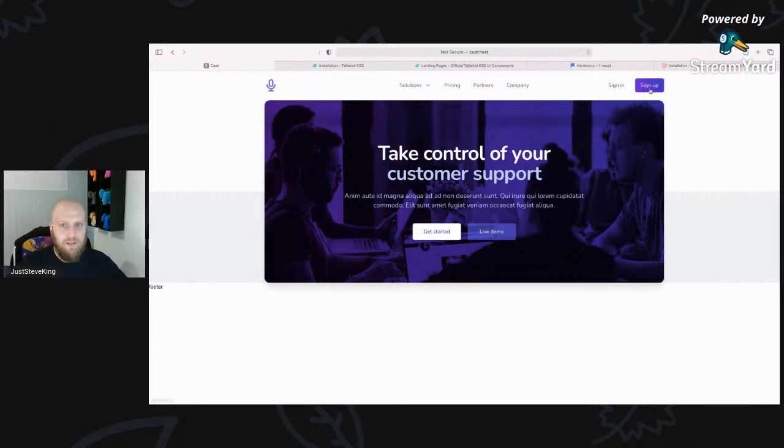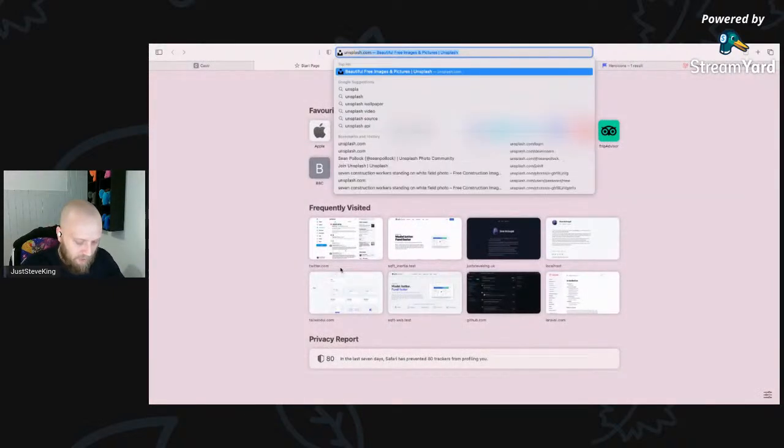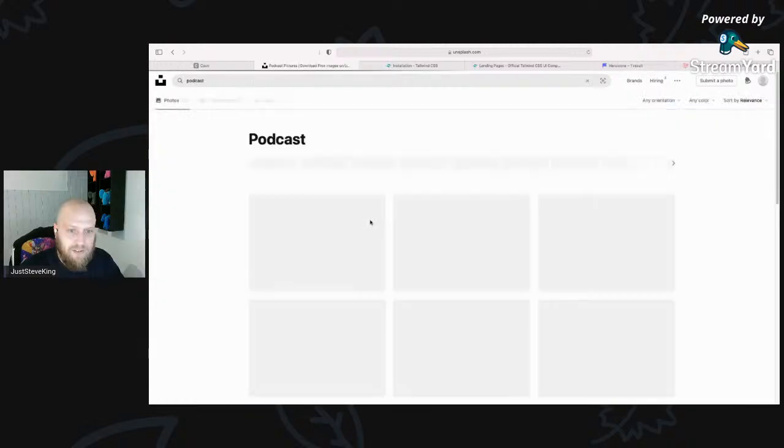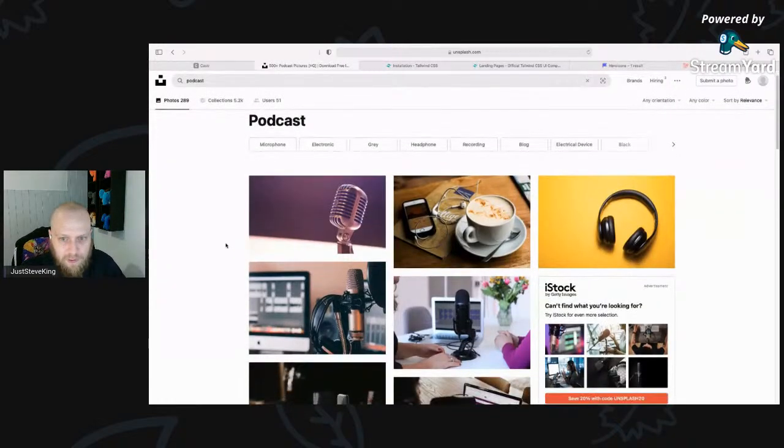We want a nice, same sort of consistency when it comes to the brand color. Nice little opaque buttons going on. Nice background image, which we could probably get something else from Unsplash. So let's go to Unsplash and let's just search for a podcast. Let's see what it gives us.